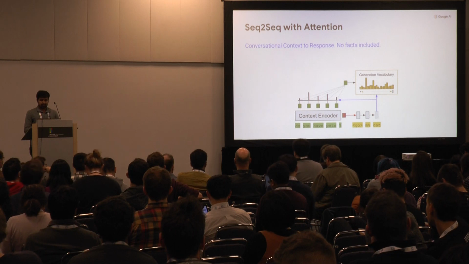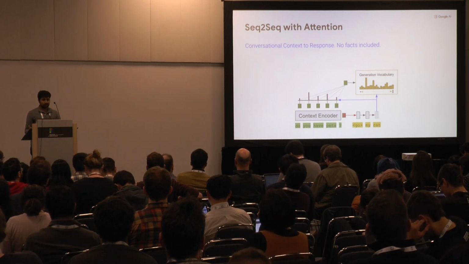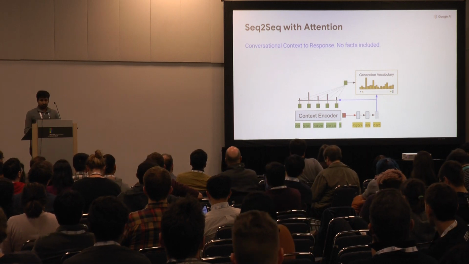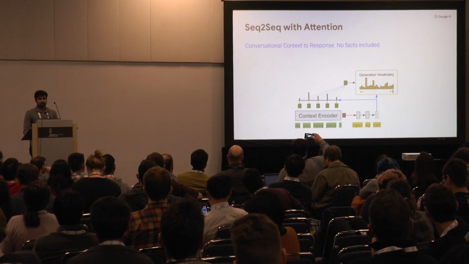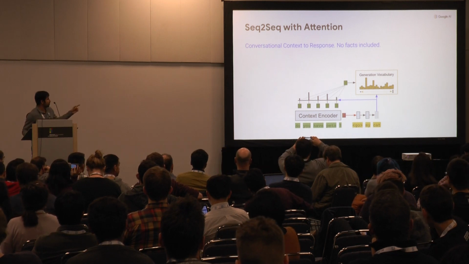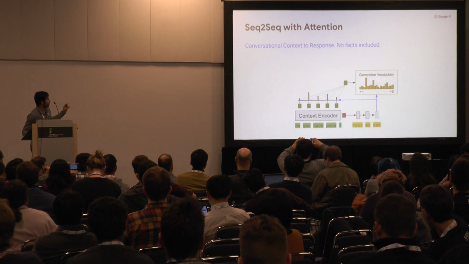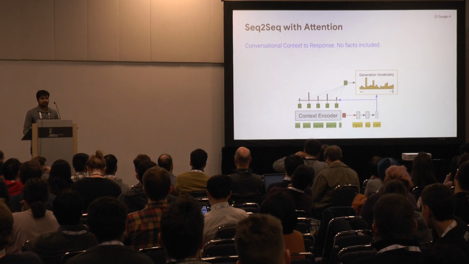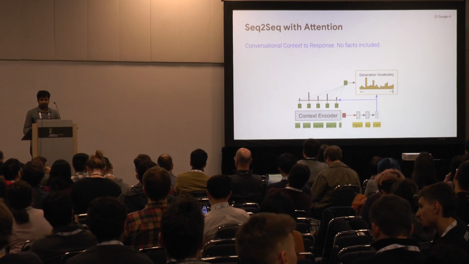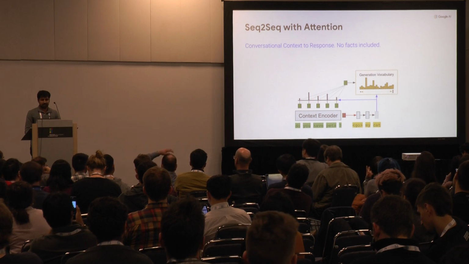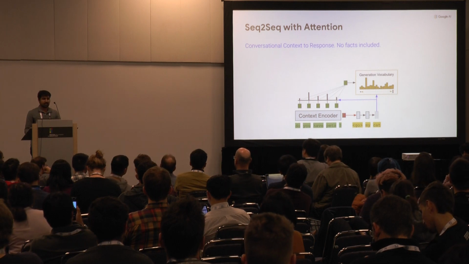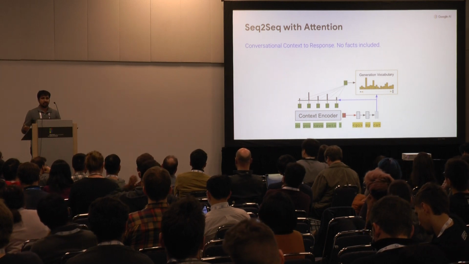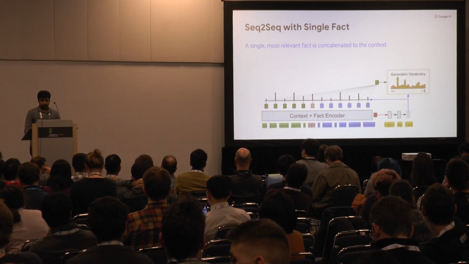I'll quickly go through the baseline models in the interest of time. First we have sequence-to-sequence with attention. We use a context encoder which encodes the dialog context and gives us an encoded representation of the context, as shown in red. And we have intermediate token representations from the context encoder. At each decoder step, we attend over these intermediate representations, and the decoder state along with the attention vector is used to generate a distribution over a fixed vocabulary. This happens at every decoder step, and we generate word by word.